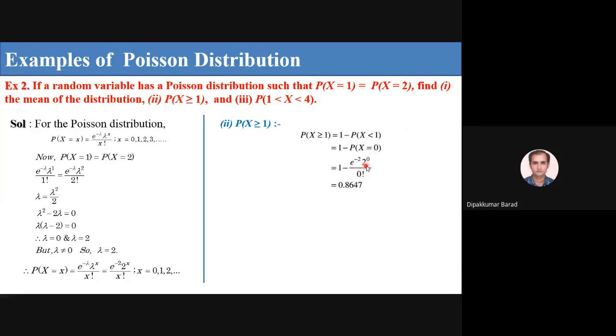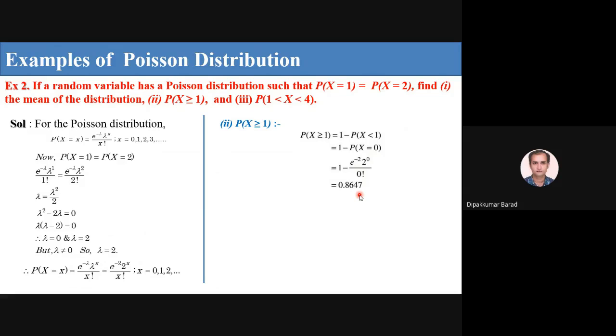So instead of X, if I put 0 in the formula, then I get e raised to minus lambda, and lambda we know is 2. So e raised to minus 2, 2 raised to 0 upon 0 factorial. 2 raised to 0 means 1, 0 factorial means 1. So e raised to minus 2, and 1 minus e raised to minus 2, which I get as 0.8647.